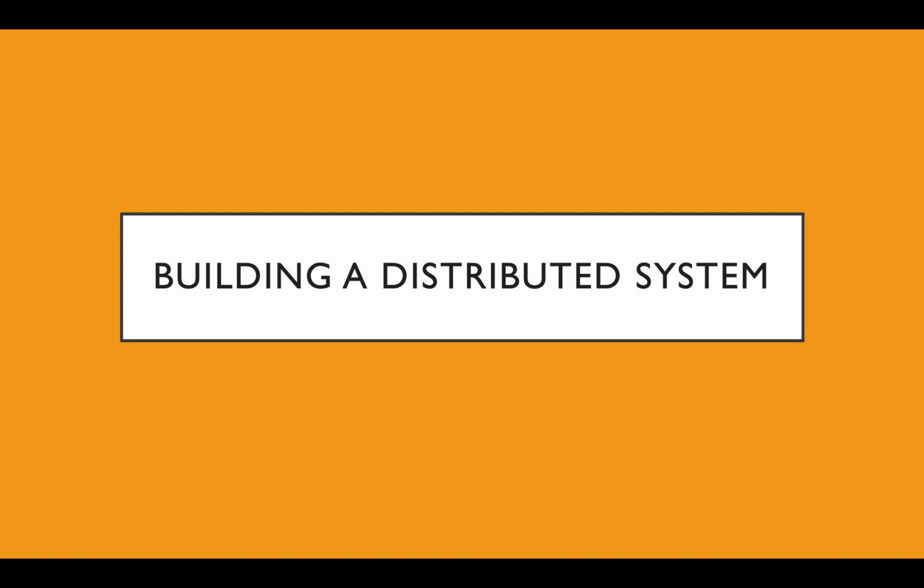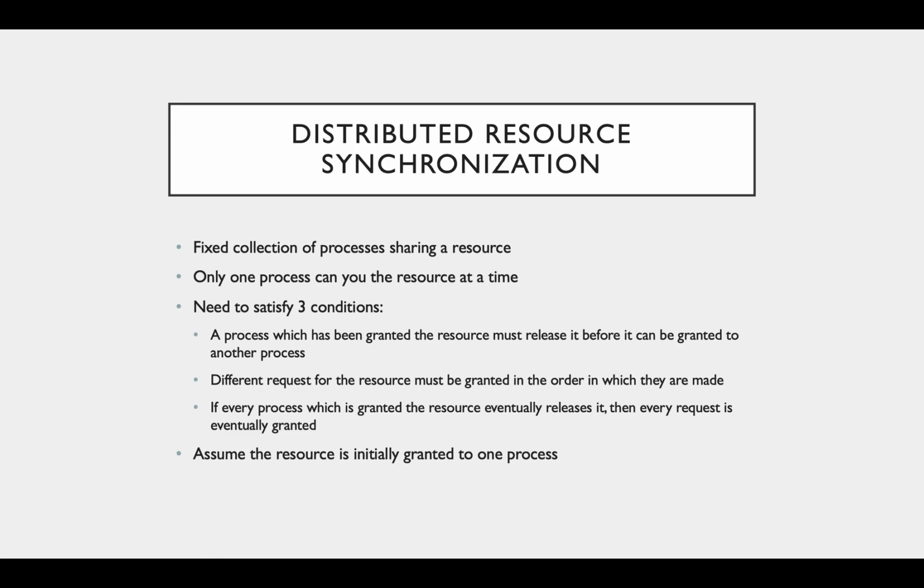So now that we've totally ordered events in a system using Lamport clocks, we'll create a distributed system to show the application of this idea. We'll be implementing a distributed resource synchronization system that Lamport outlined in the paper. The system will consist of a fixed number of processes that all have access to a shared resource. The resource can only be used by one process at a time to avoid undefined behavior, and we would like to be able to grant access to the resource without using a centralized scheduling process.